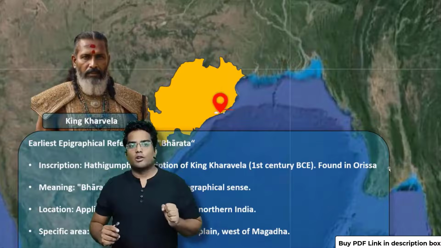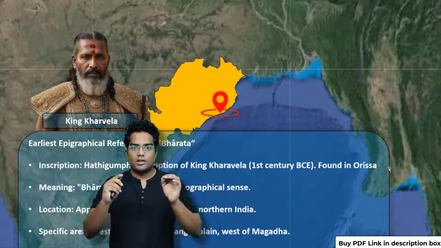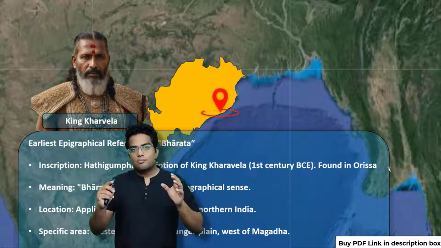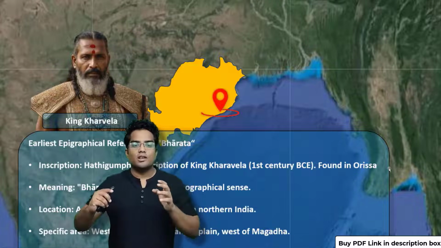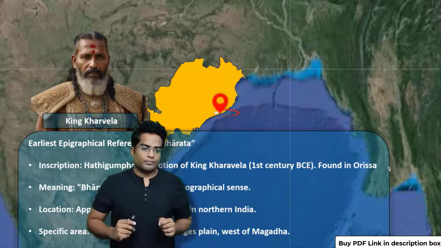Now he commissioned a temple, and around the outskirts of that temple there is a cave. In this particular cave there is a line about Bharata. This particular inscription is known as the Hathigumpha inscription of King Kharavela, right? Now this is found in Orissa.